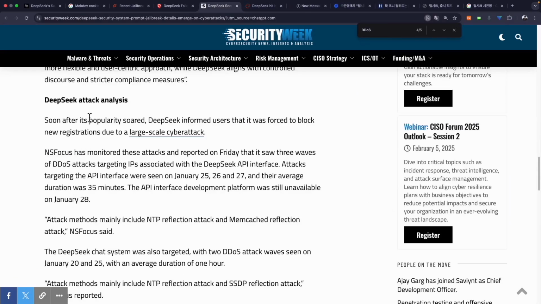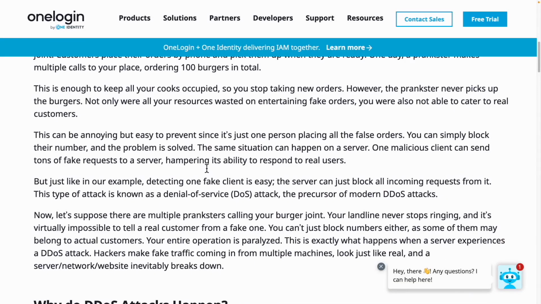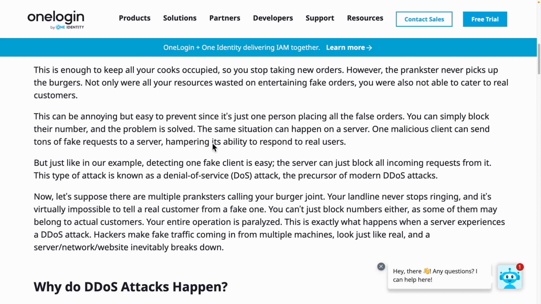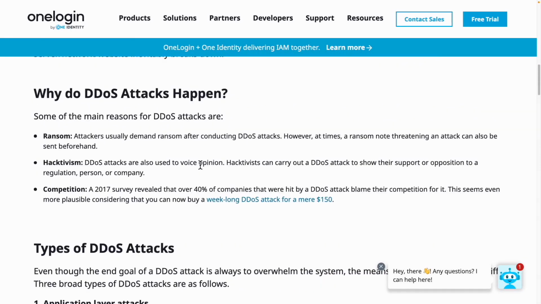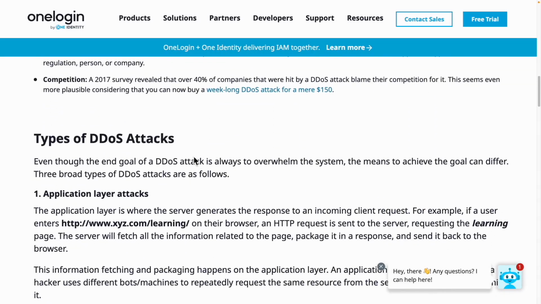In the DeepSeek attack analysis, DDoS attacks were discussed, and this incident was severe. As you can see, since its release on January 25th and 26th, there have been continuous attacks. To put it simply, you may have heard of zombie PCs in DDoS attacks. This DeepSeek and the AI service provided online are operated with a server, right? But because it's a server, numerous clients, whether they're using smartphones or web pages, send their commands to the LLM for chat responses and then receive the corresponding answers. However, they intend to keep it running intensely.